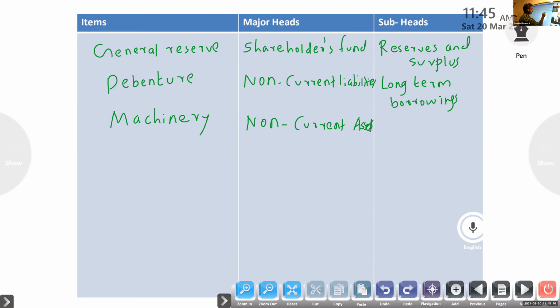Subhead? Fixed assets, bracket, tangible. Why this one? Because fixed assets include both tangible and intangible. If you write only fixed assets, that is also okay, but if you write tangible in brackets, they can easily understand.